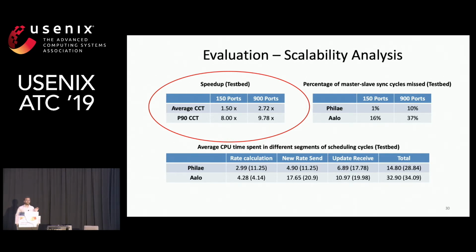A particular result I would want to mention is the CCT speedup achieved in the 900 port experiment. Using the 150 port Facebook Coflow trace, we derived a 900 port trace by replicating the 150 port trace 6 times across ports. We can see that Fillet improves average CCT by 2.72 times over Aalo for the 900 ports, whereas for the 150 ports, it was 1.5 times. So at scale, Fillet's performance is even better.